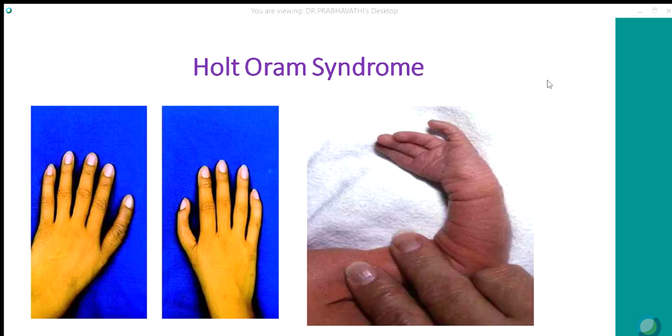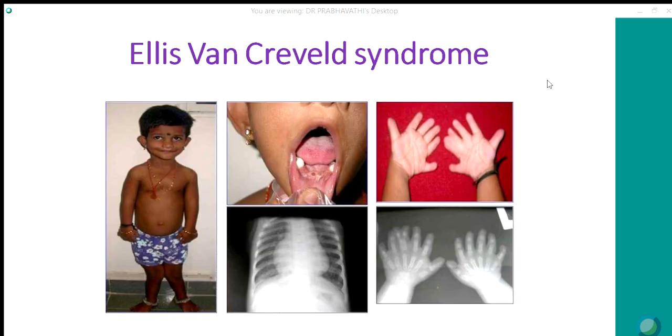So this is called Holt-Oram syndrome. You can see the fingerization of the thumb and absent thumb. These patients are prone to ostium secundum ASD. This is Ellis-van Creveld syndrome, where they will have short stature, polydactyly, syndactyly, normal dentition, and multiple frenulae. The most common lesions are ostium primum ASD and common AV canal, which is cyanotic.